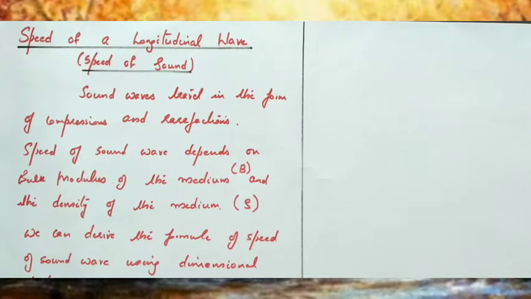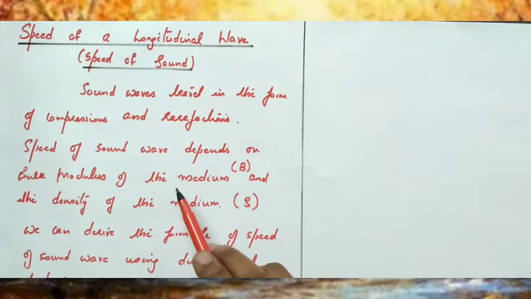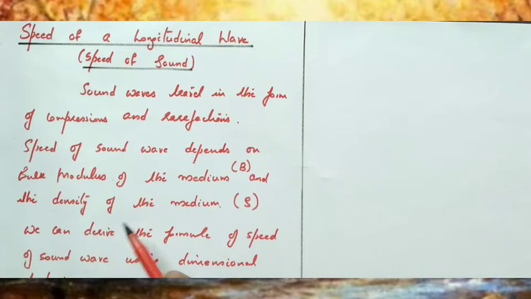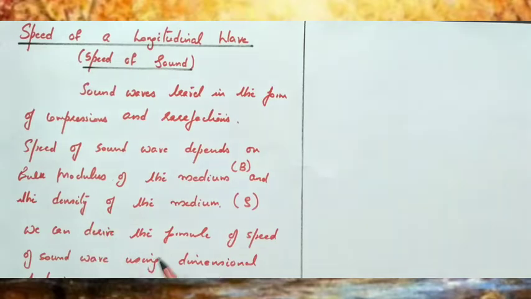We can derive the formula for the speed of a longitudinal wave, or the speed of a sound wave through a medium. Sound waves travel in the form of compressions and rarefactions, and the speed of a sound wave through a medium depends on the bulk modulus of the medium and also on the density of the medium. Bulk modulus is represented by B and density by rho.